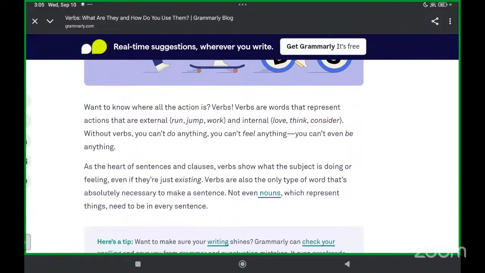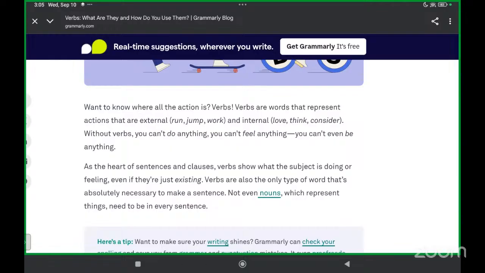Verbs. Verbs are the words that represent actions that are external and internal. External, such as run, jump, work, and internal, such as love, think, consider. Without verbs, you can't do anything and you can't feel anything. You can't even be anything.